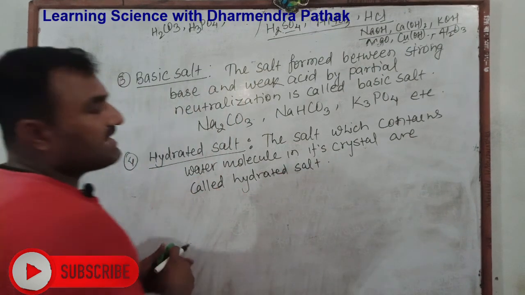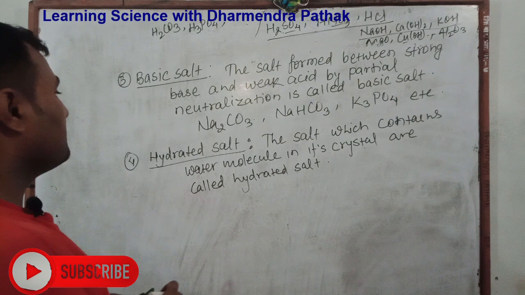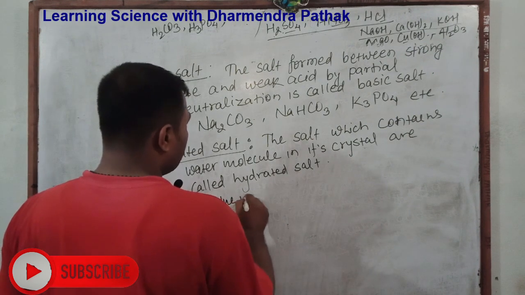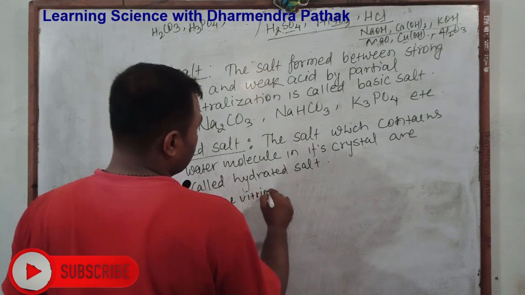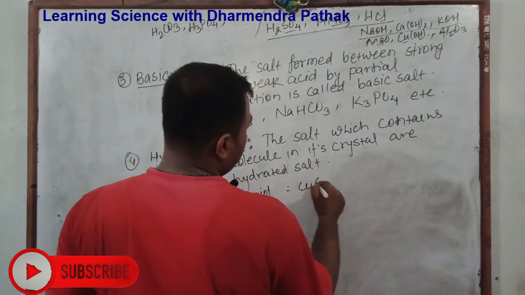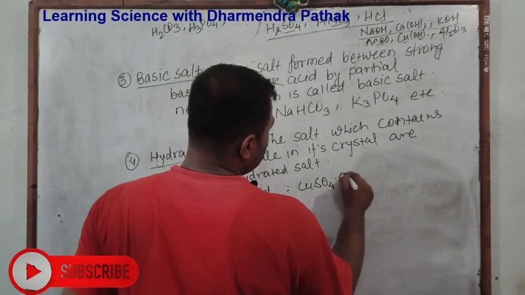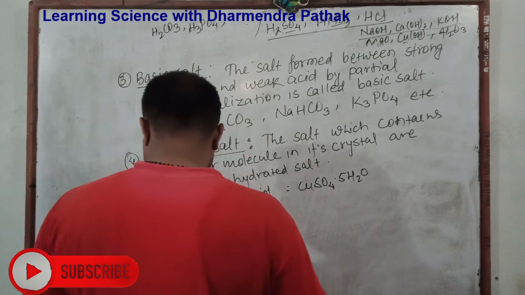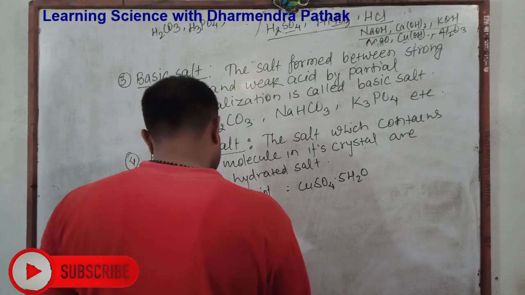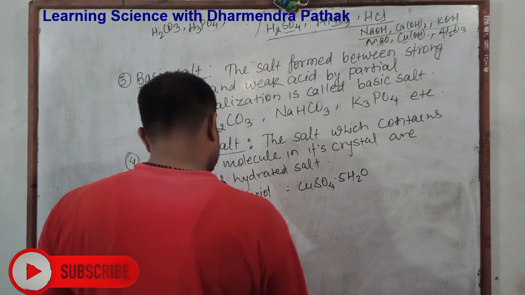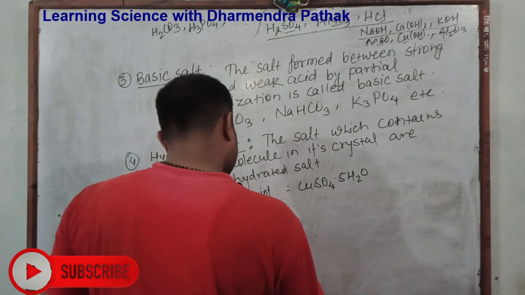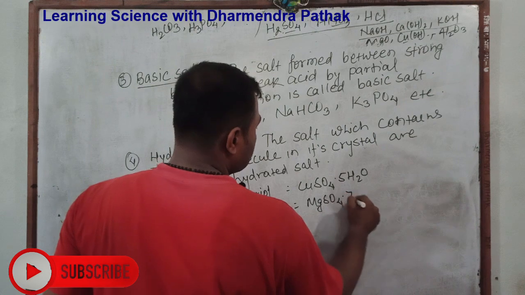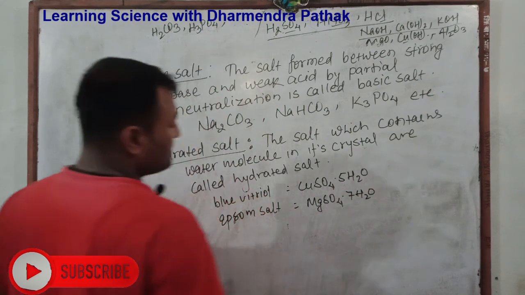And how do we know which salts contain water? Like blue vitriol, it is denoted by copper sulfate pentahydrate, which is called hydrated salt. Another is Epsom salt. Epsom salt is magnesium sulfate that contains 7 water molecules in its crystal.